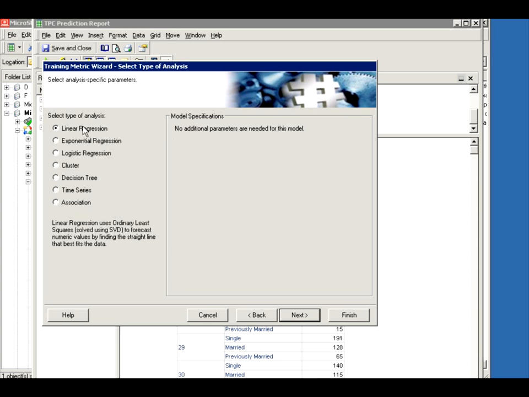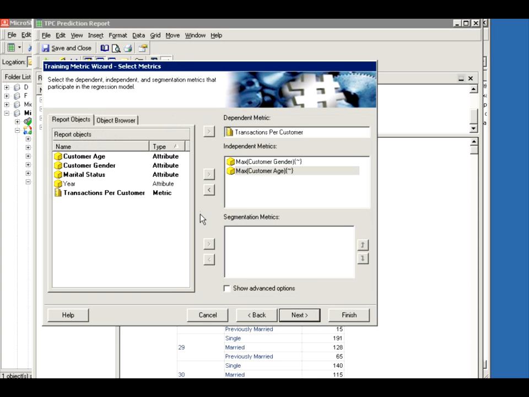Okay, but let's go with the linear regression next. First thing is, it'll try to fit your model. It's saying, okay, I'm going to use your gender and the age to predict transaction per customer. Let's also bring in marital status.